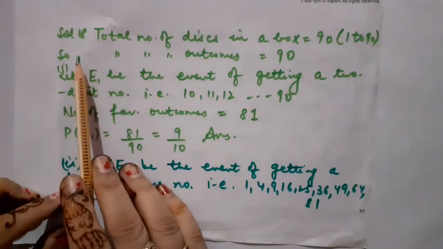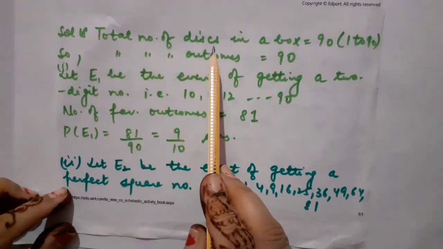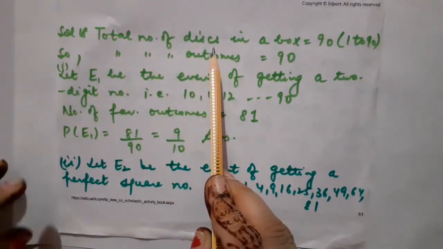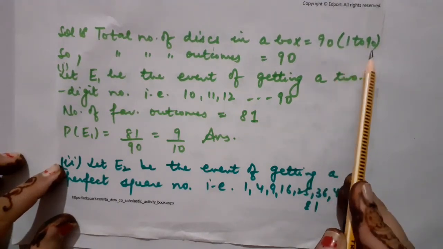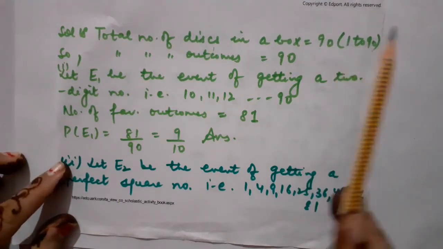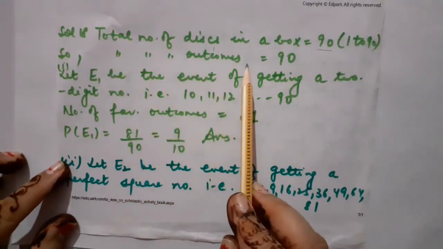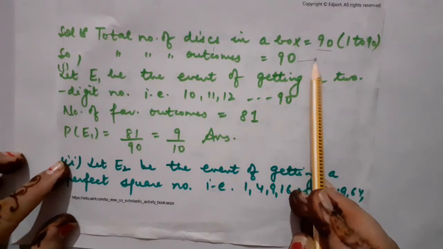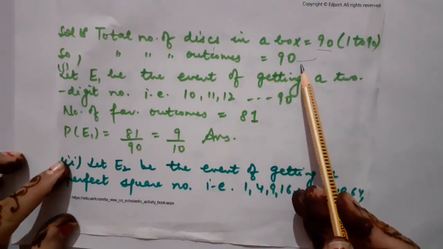So children, let us start solution number 18. What is the total number of discs in a box? That is 90, starting from number 1 and going up to number 90. Okay, there are 90 in number. So definitely our total number of outcomes will be 90, which is demanded in the formula to calculate the probability.